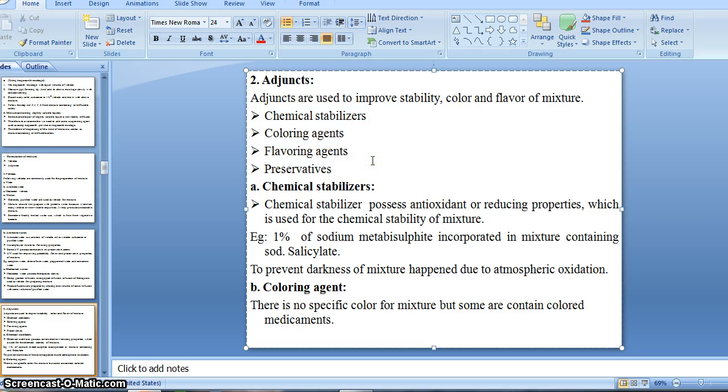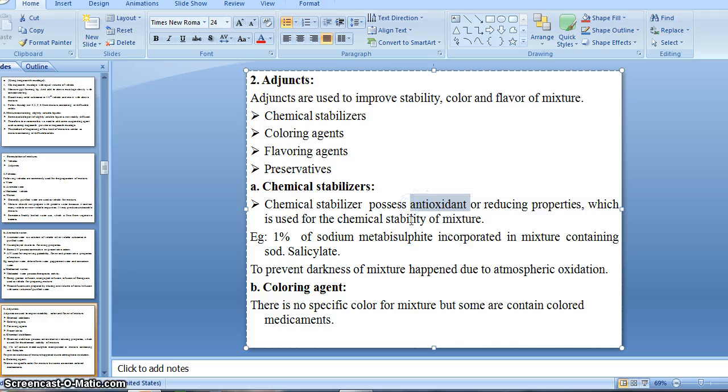So let's see in detail. First of all, chemical stabilizers. The chemical stabilizers possess antioxidant or reducing properties which are used for the chemical stability of mixture.